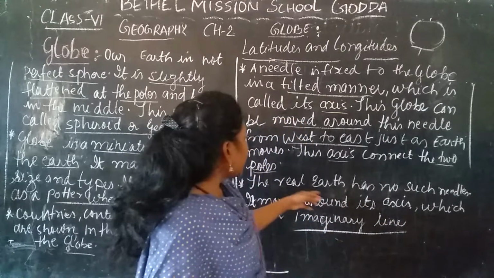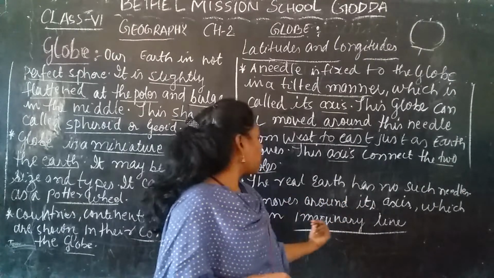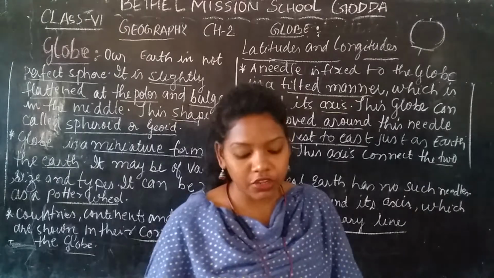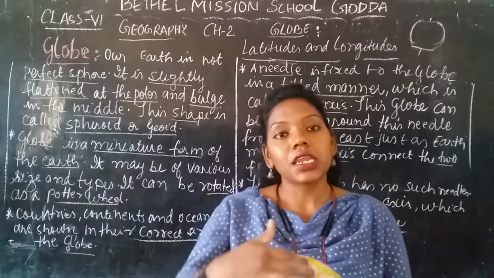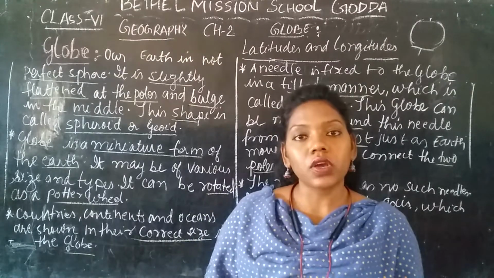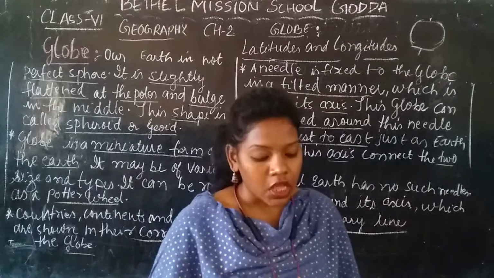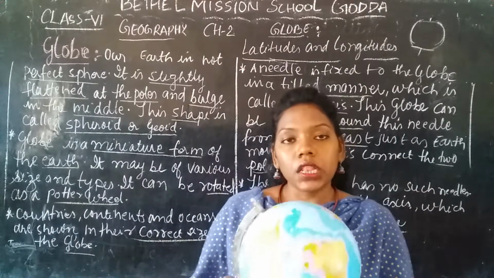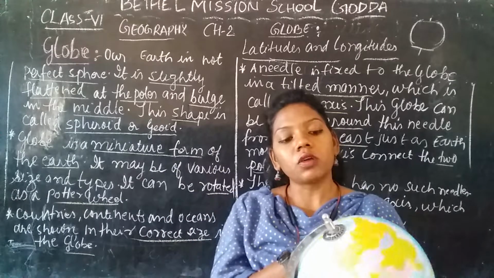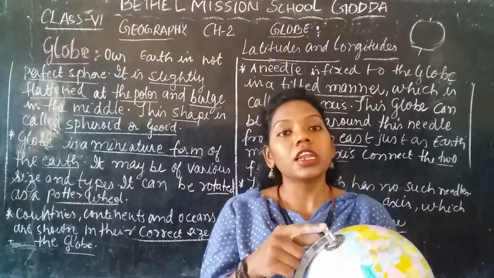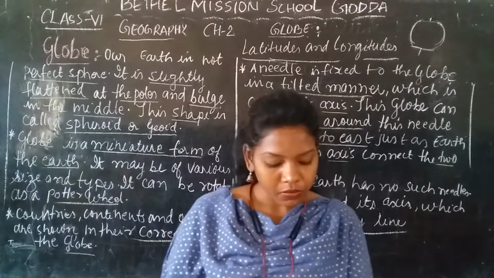The real earth has no such needles. It moves around its axis, which is an imaginary line. So the real earth doesn't take any support of any needle, but it rotates on its own. It has its own imaginary line, which is called the axis. But in the globe, or the model of the earth, it needs to rotate. Yes or no? To make it rotate, this needle is very helpful for the rotation of the globe.